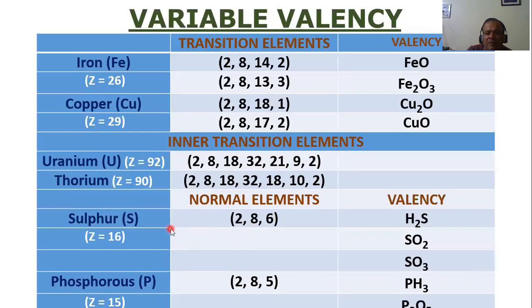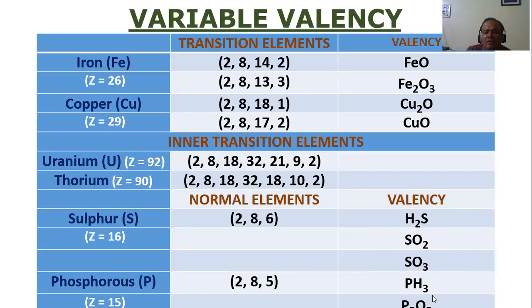Okay. Now sometimes some of the normal elements also have variable valency. For example, if you see sulfur, what is the valency here? Can you see here? The valency is 2. What is the valency here? The valency here is 4, and here the valency is 6. Same way phosphorus. Can you see it has got 3 valencies? 2, 4, and 6.